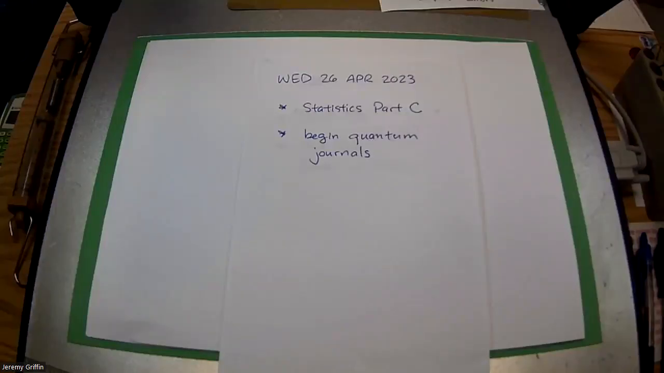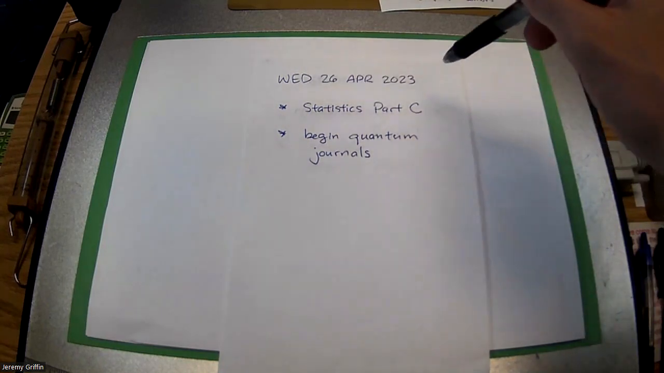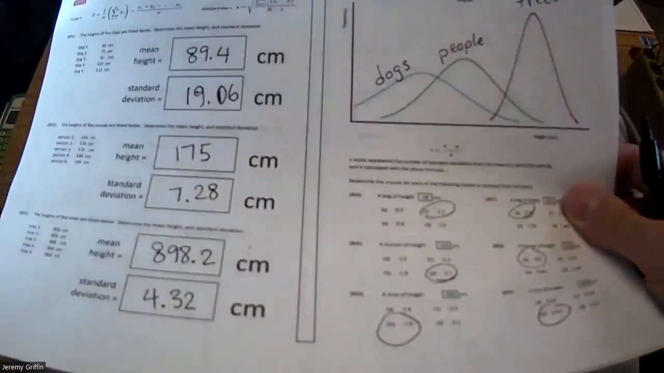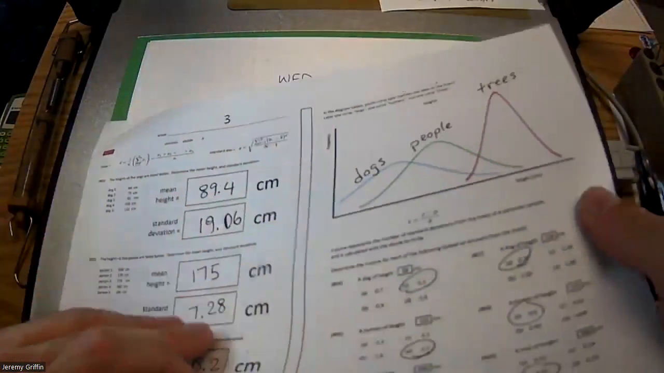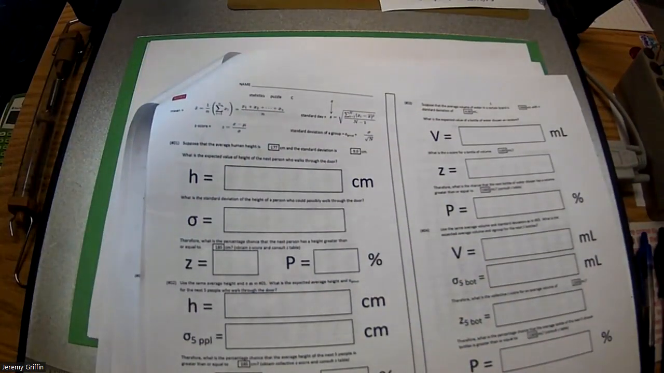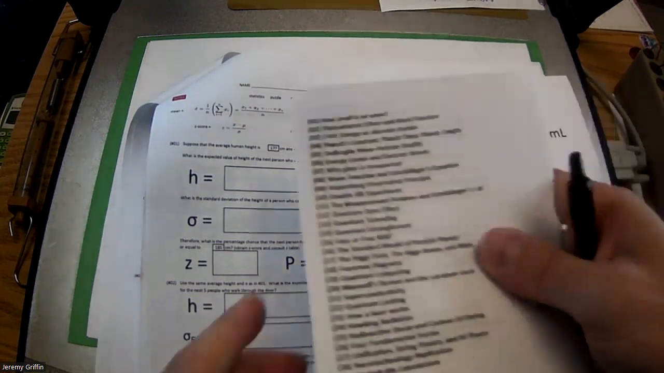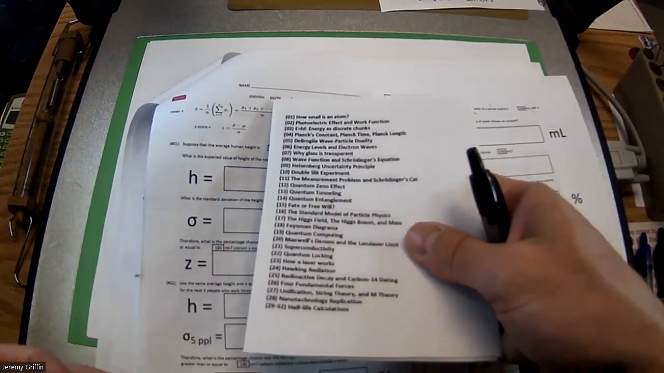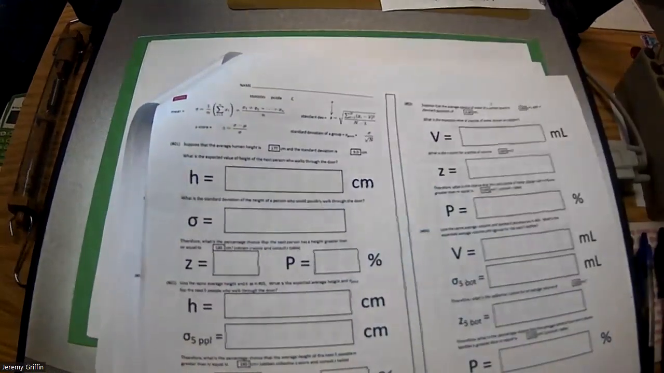So welcome to Wednesday, April 26th. We're going to finish this statistics part C, the stats packet. And then I'm going to have you guys start a quantum mechanics journal. I'll give you guys some paper later. I'm going to pass around a stapler, so hang tight for that.